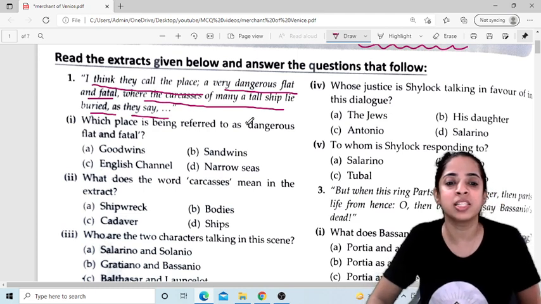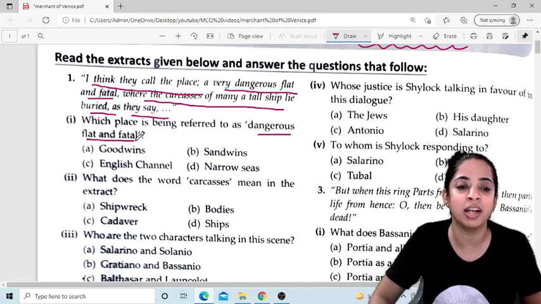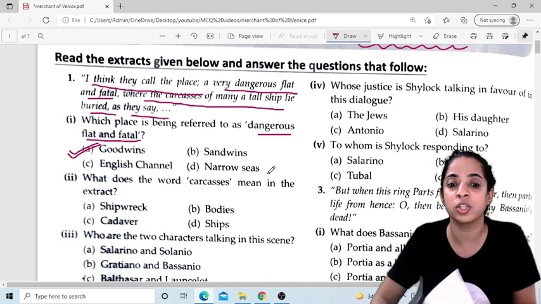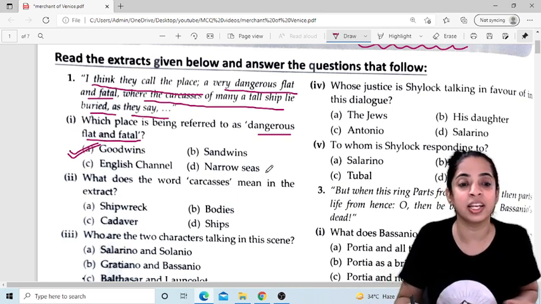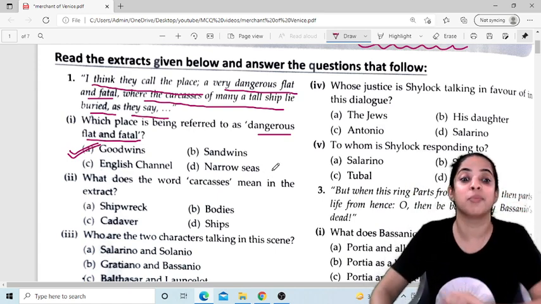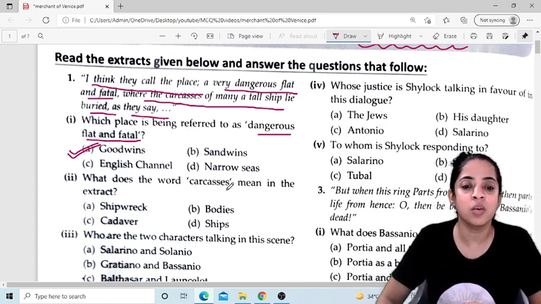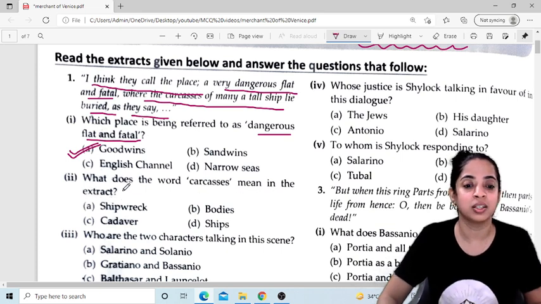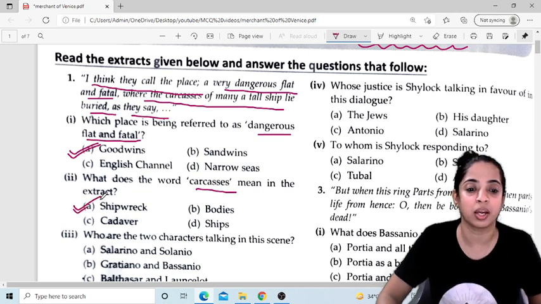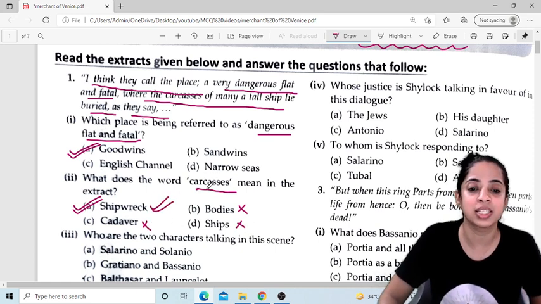Now which place is being referred to as dangerous, flat and fatal? So the answer is Goodwins. It is not English Channel or sand winds or narrow seas. If you read the paragraph really carefully, before the paragraph itself they have mentioned this name, Goodwins. Now what does the word carcasses mean in the extract? Carcasses means the wrecks of the ship, shipwreck. It is not the carcasses of bodies or ships or cadaver. It is shipwreck.